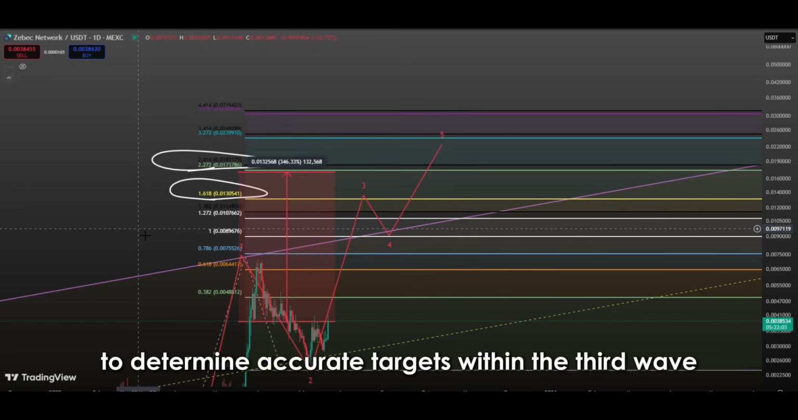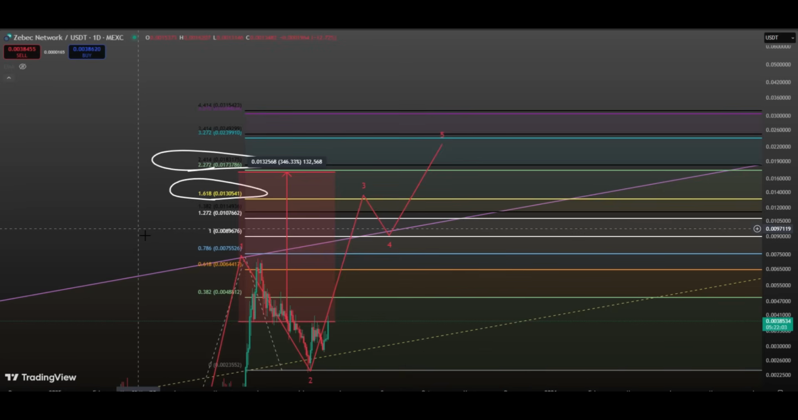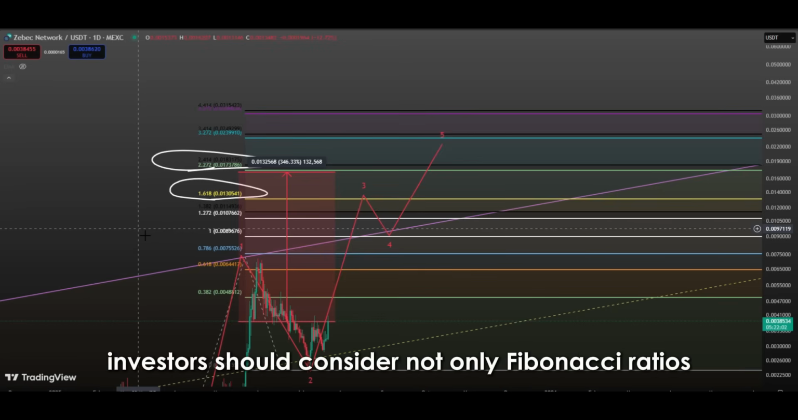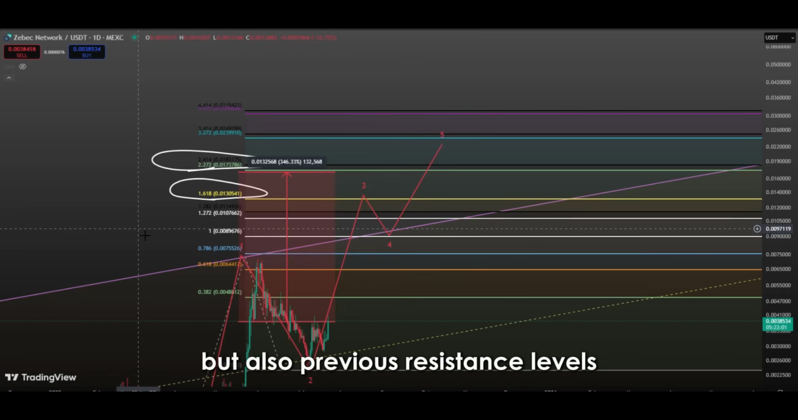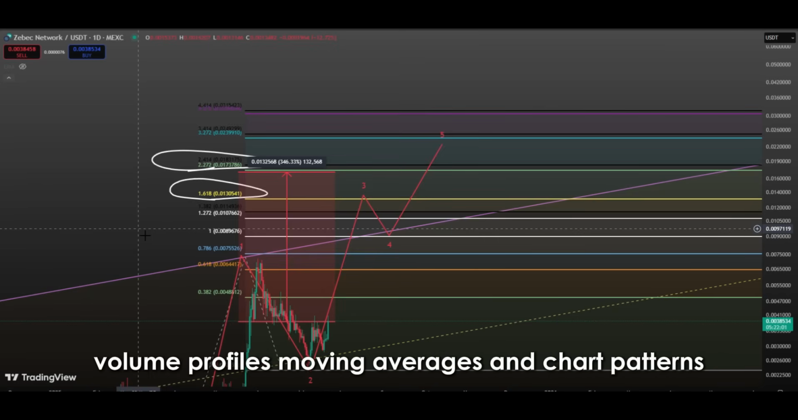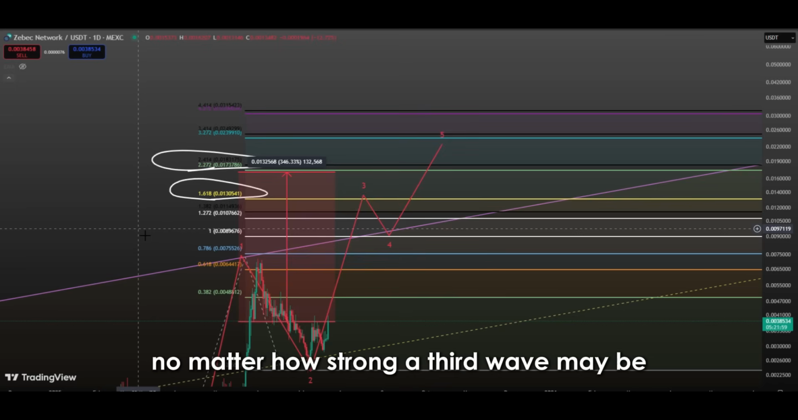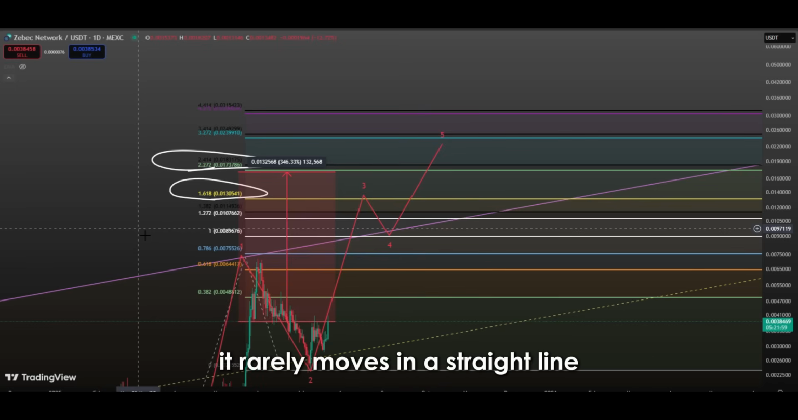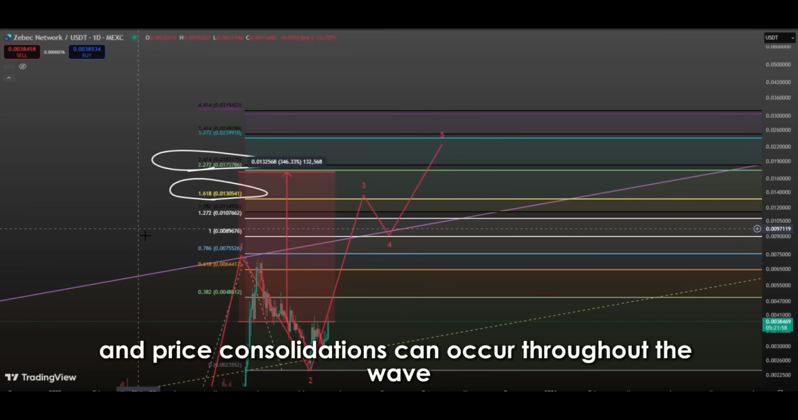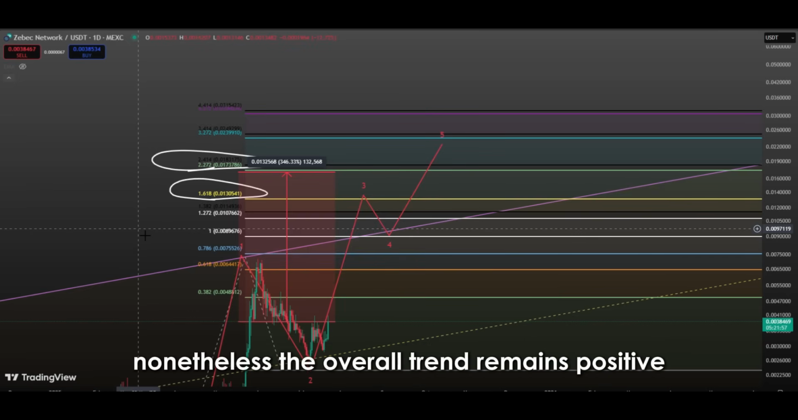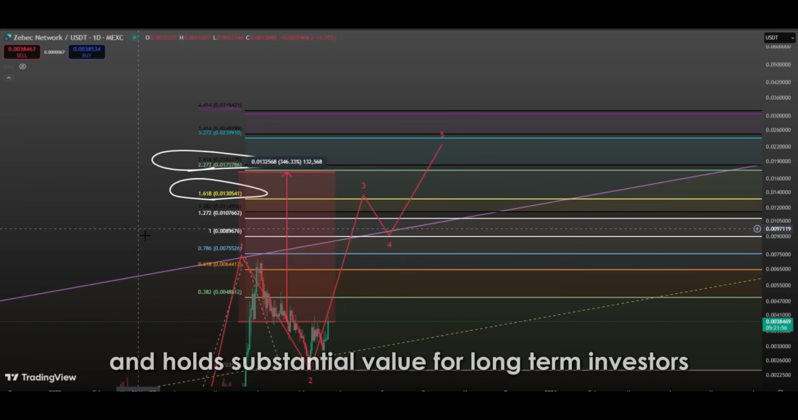However, to determine accurate targets within the third wave, investors should consider not only Fibonacci ratios, but also previous resistance levels, volume profiles, moving averages, and chart patterns. No matter how strong a third wave may be, it rarely moves in a straight line. Minor corrections, resistance zones, and price consolidations can occur throughout the wave. Nonetheless, the overall trend remains positive and holds substantial value for long-term investors.